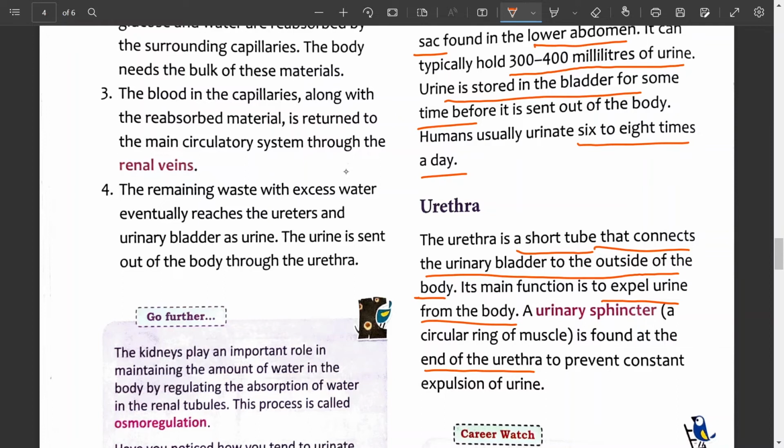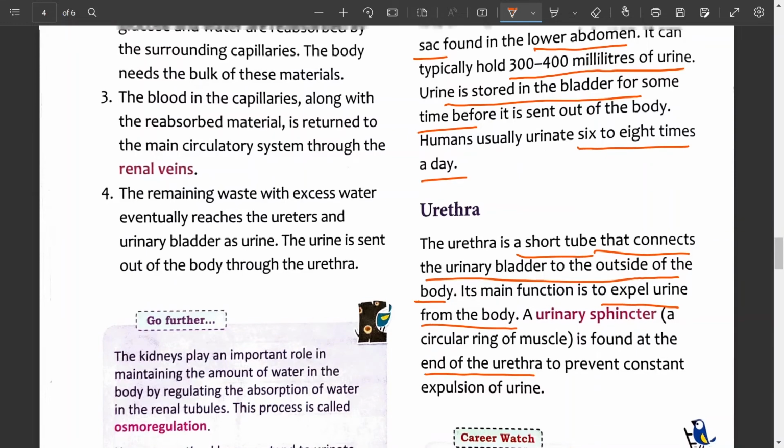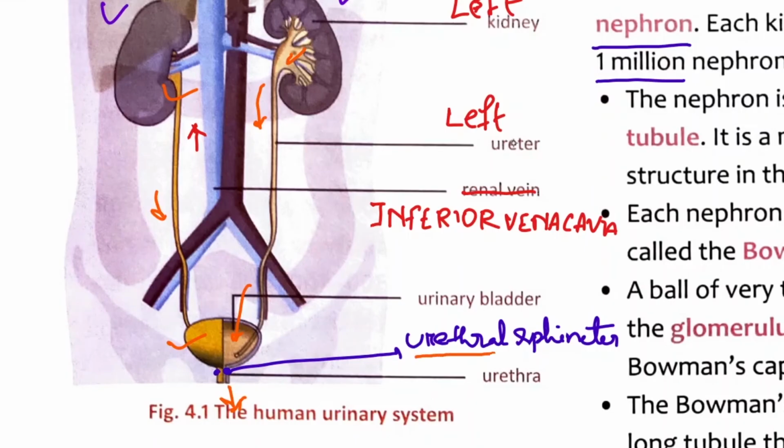End of the urethra is not correct. Look at this diagram. It is labeled as urethral sphincter, that is, the urinary sphincter that is located at the base of the urinary bladder that opens into the urethra. So this is the location of the urethral sphincter or urinary sphincter.